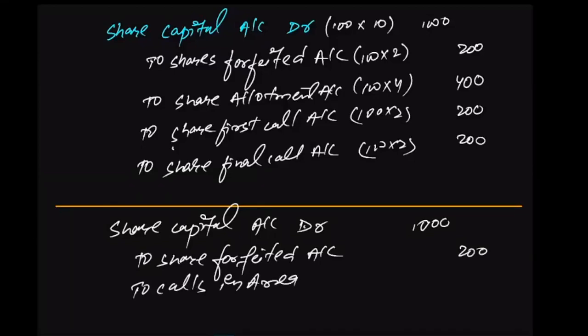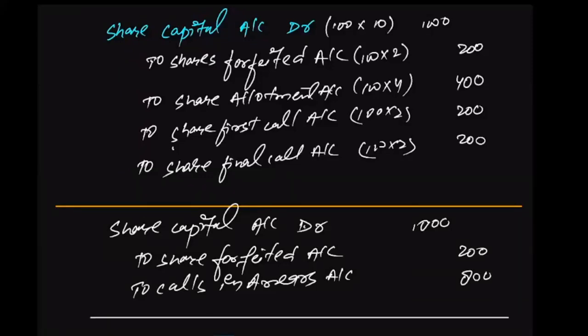Instead of writing down the name of each and every installment, you can simply write down 2,000 arrears account, which will be 800. Done. This is it. All right, so I hope this is clear, everybody.